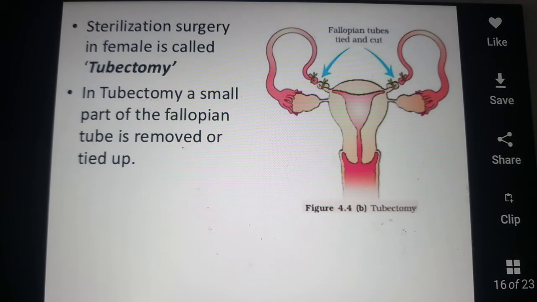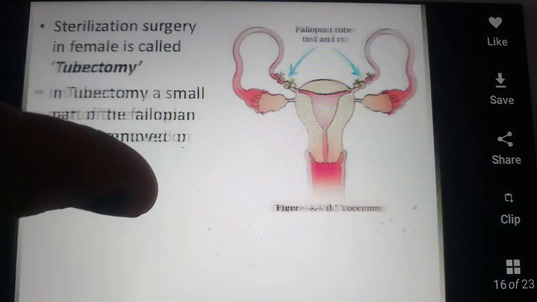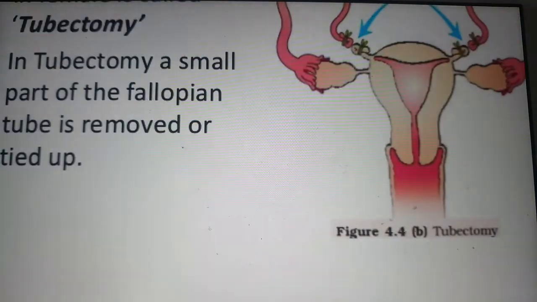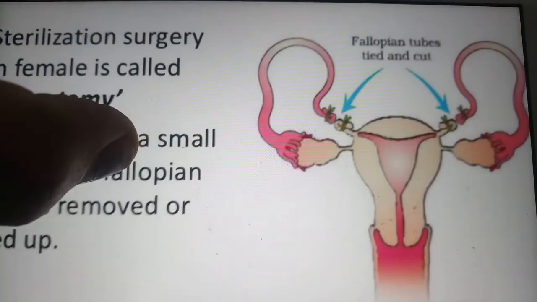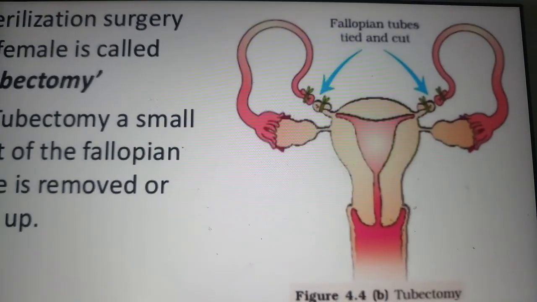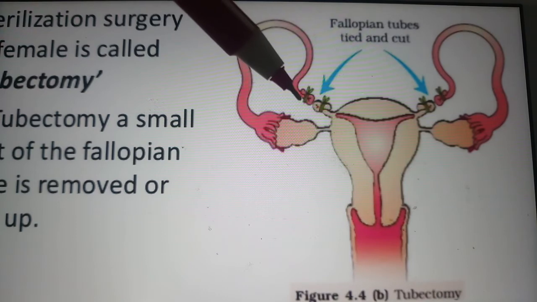Next, in the same manner, the sterilization method in the female is called tubectomy. Here in tubectomy, a small part of the fallopian tube is removed or tied up. Observe in the diagram, you see here. It is also called tubal ligation.